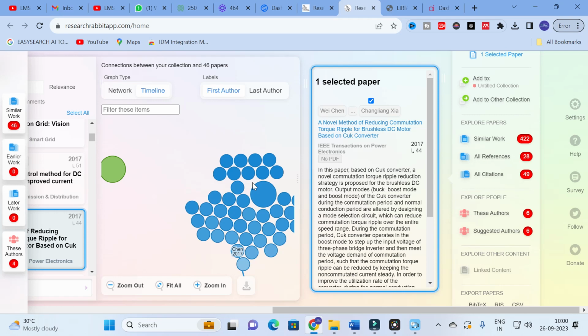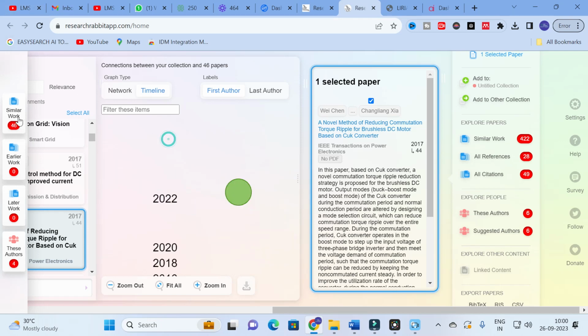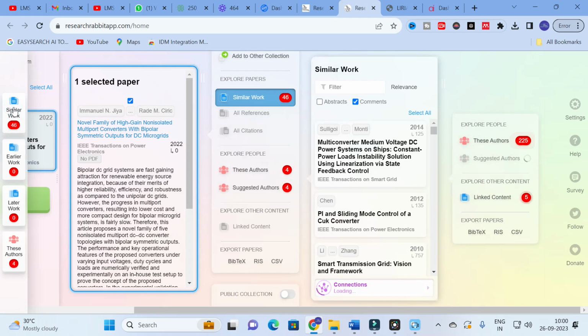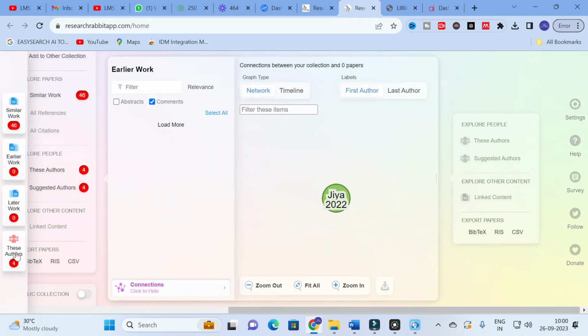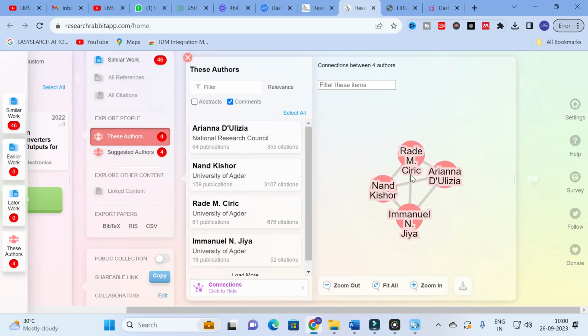There are many tools which form a map like this, for example, Connected Papers, Iris.ai. You cannot find a better timeline there, so you have to select by the graph itself. Here this timeline will help you to identify the most recent reference papers, so you can get an easy idea. This is similar work. Next you can see earlier works, then later work, and the authors, how these authors are connected.